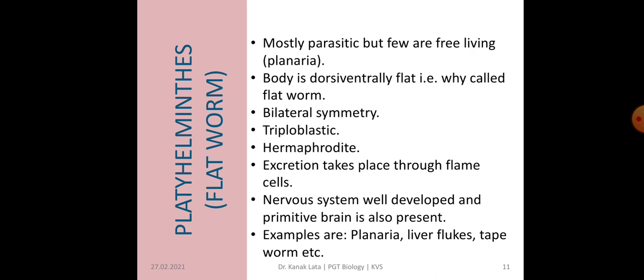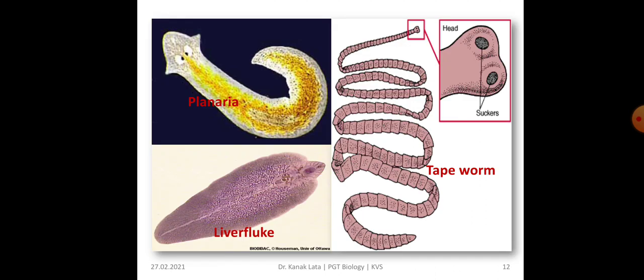Common examples are Planaria, liver fluke, tapeworm, etc. Here you can see Planaria, liver fluke and tapeworm. You can see here the body is dorsiventrally flattened.